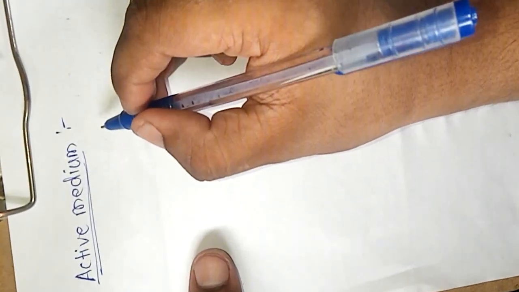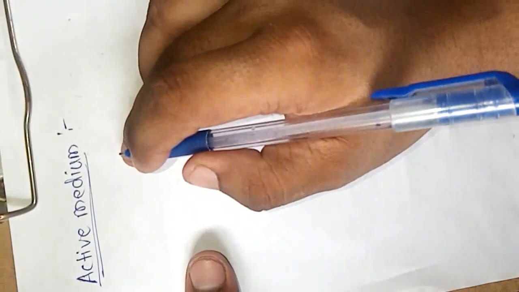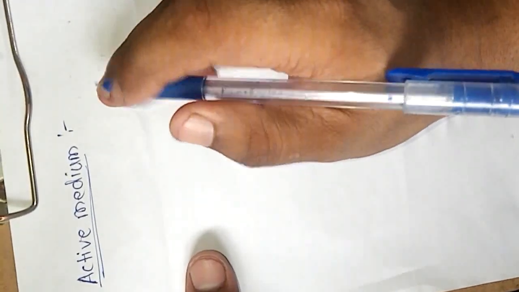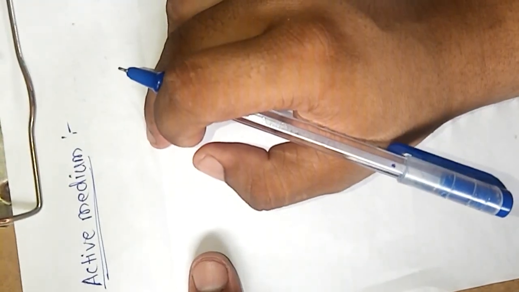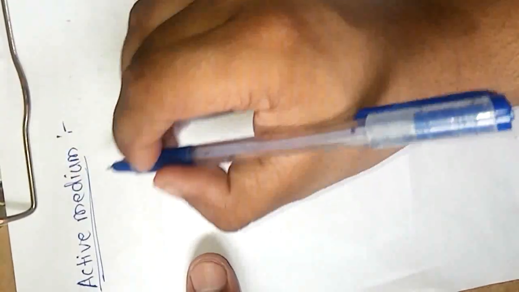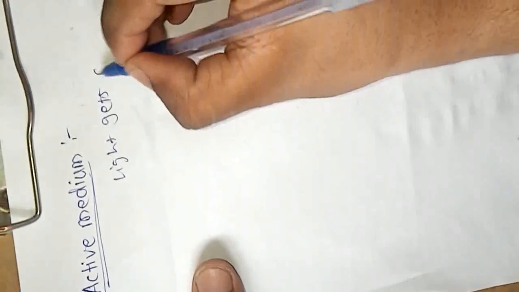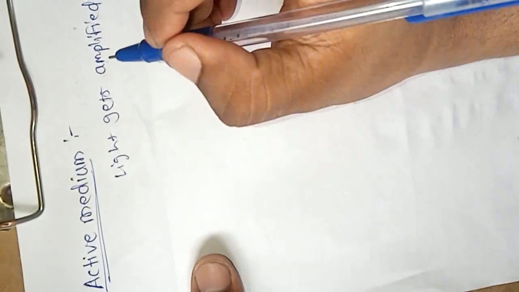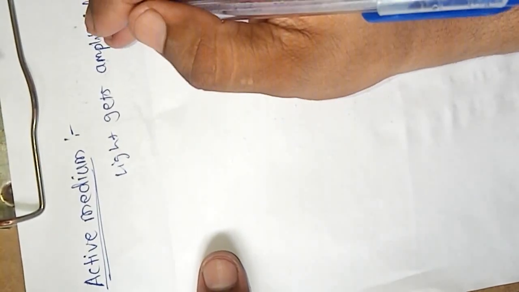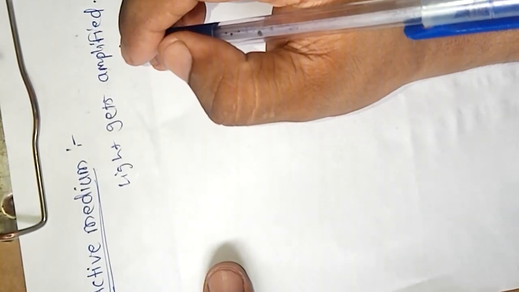It is a medium in which population inversion takes place, or in other words, it is a medium which when excited attains the state of population inversion and light gets amplified. That is, the medium responsible for the amplification of light.